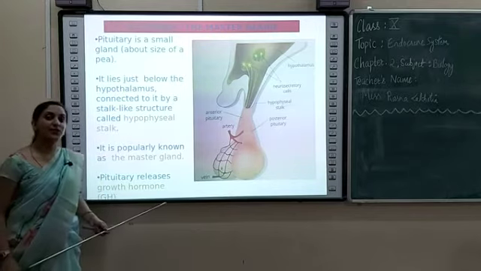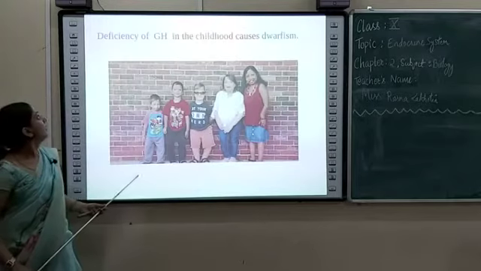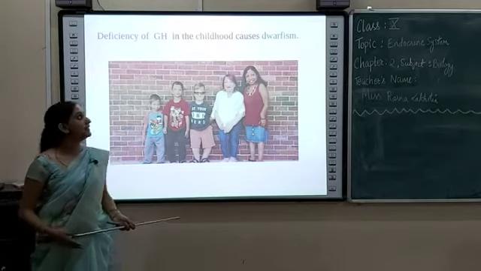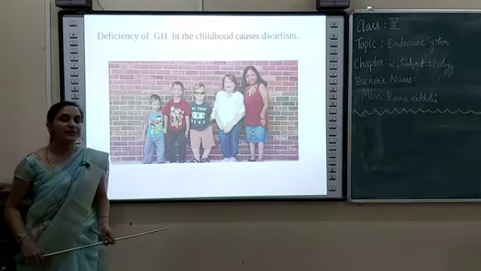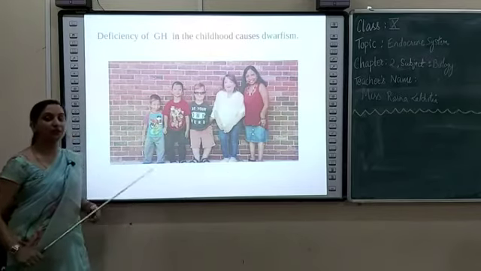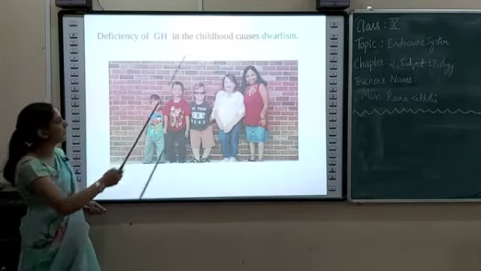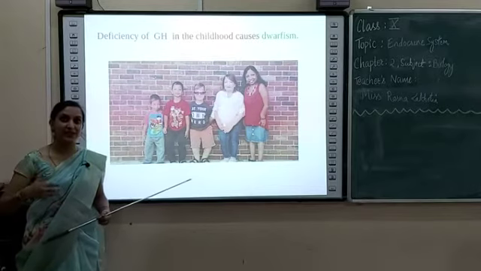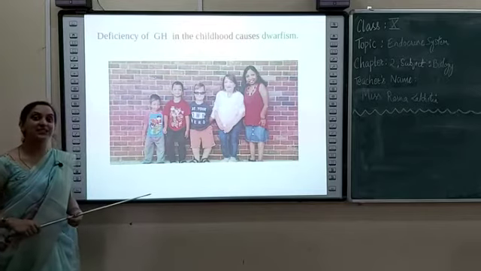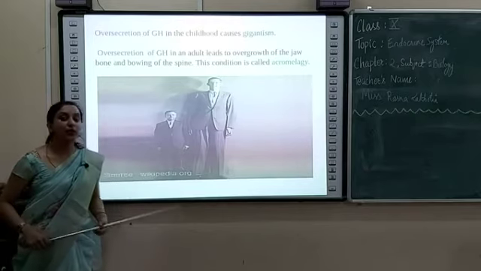Pituitary gland releases a hormone known as growth hormone, GH. As it secretes growth hormone, it's related to growth of the body. But what happens if there is less amount of growth hormone secreted in our body? It leads to a disease called dwarfism. If growth hormone is released in less amount during childhood, a person doesn't increase in size, their muscle doesn't grow, the spine doesn't grow, and they remain shorter in height like a small child.